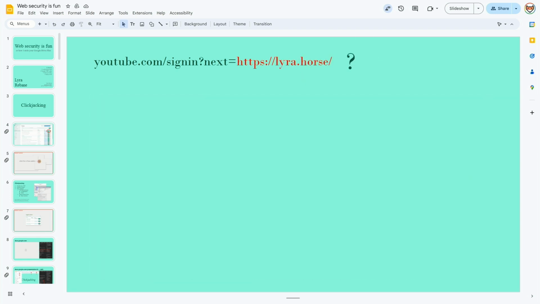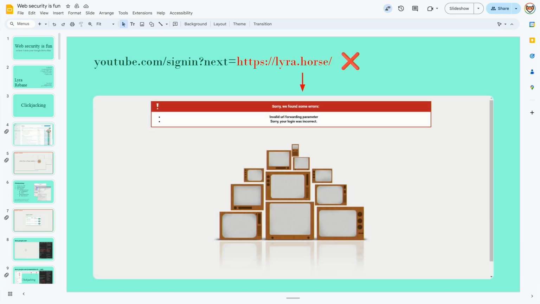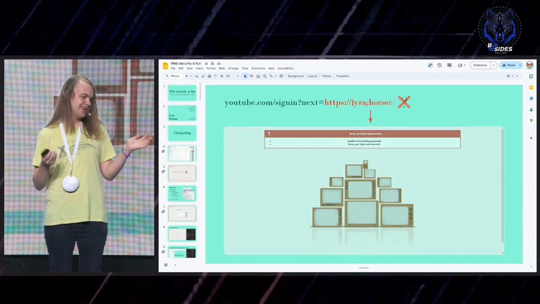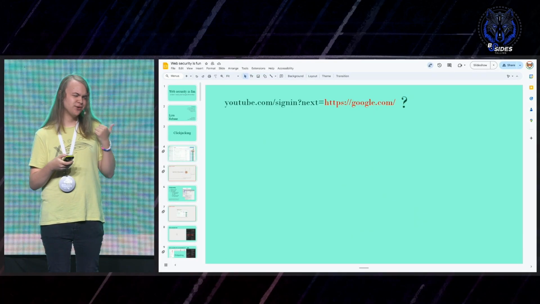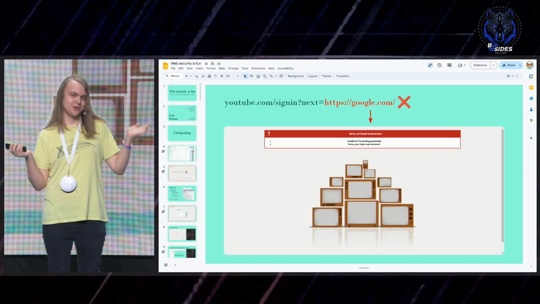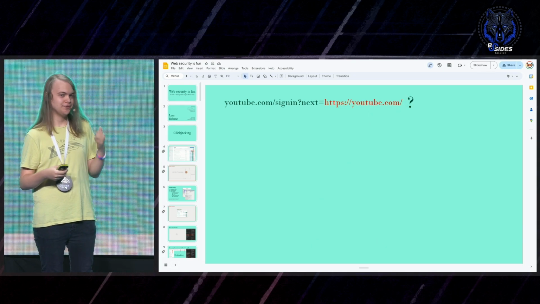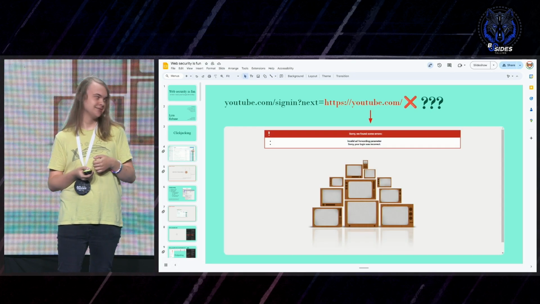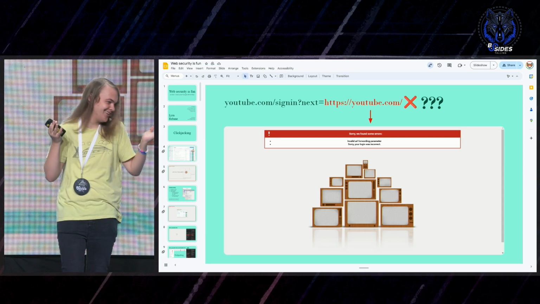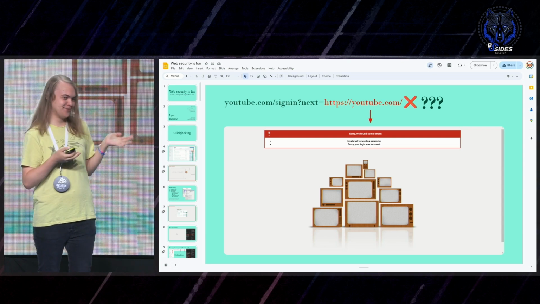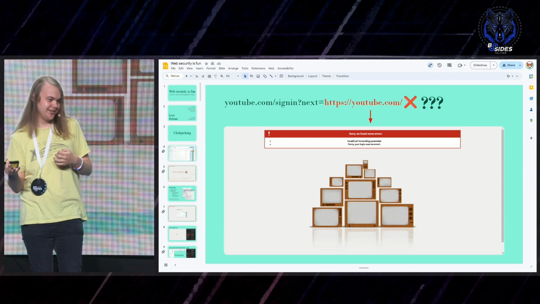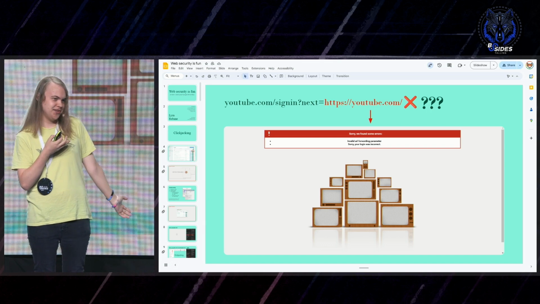Let's try it with my own website. No, doesn't work. So maybe we can do some limited websites. Let's try Google's homepage. No, that doesn't work either. But at least earlier we saw that it did work with YouTube, right? No? So I was confused because these redirects did work earlier, but now they're all giving me these error pages.